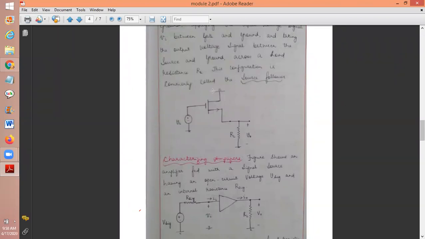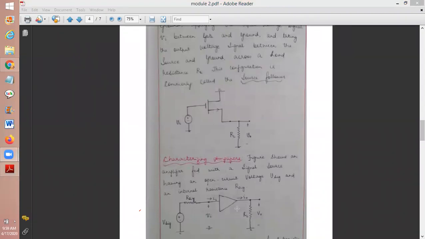Here the drain terminal is connected to ground. Common drain means the drain terminal is connected to ground and is common to both input as well as the output. Very, very important. I repeat, common drain configuration is also known as the source follower and the drain terminal will be common to both input and output. What is special here is that in the common drain amplifier we give the input to the gate and take the output at the source.